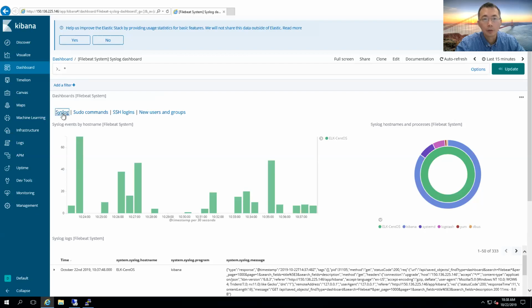Check syslog. So we can check this command.